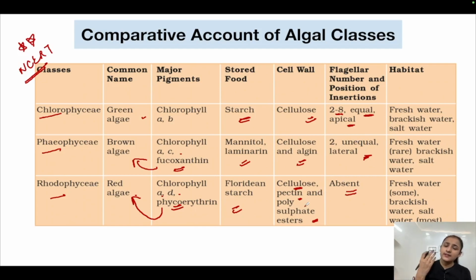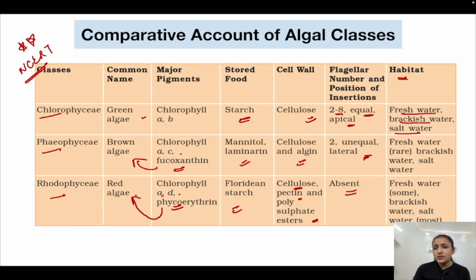In both asexual and sexual reproduction, in sexual reproduction the gametes are non-motile, that is, flagella are absent, and in asexual reproduction also non-motile spores are there, that is, they are non-flagellated. If we talk about their habitat, Chlorophyceae are seen in fresh water, brackish water and salt water.